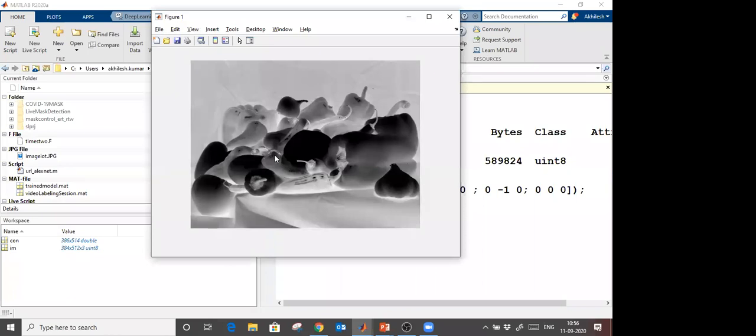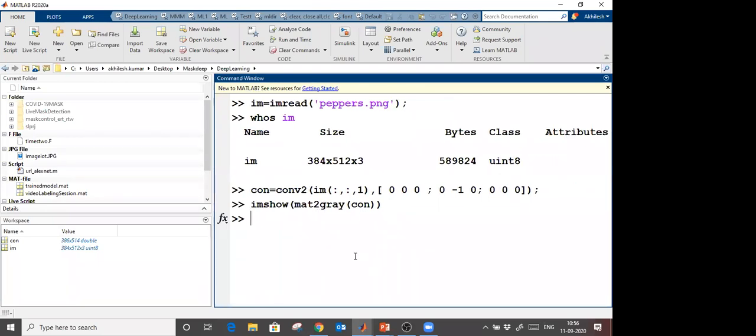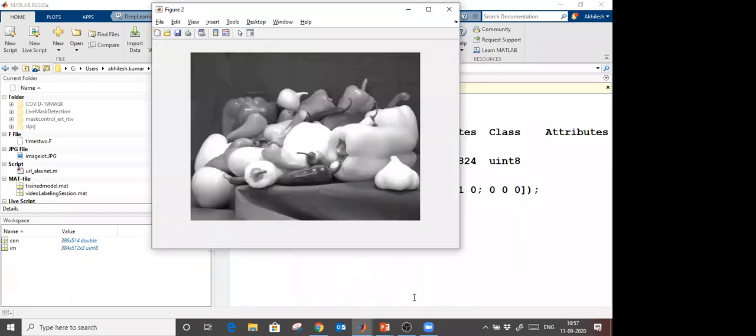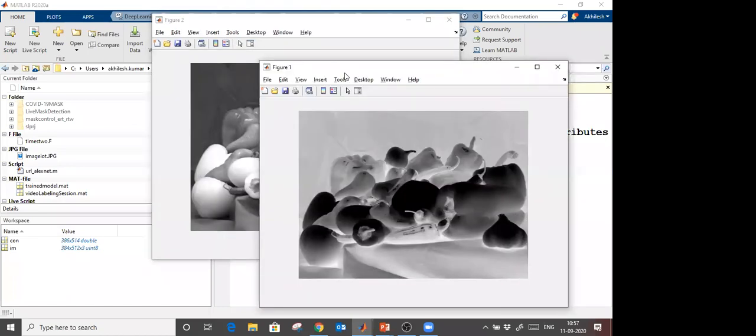So like this, we define different kinds of features. Let's say if you have to detect the edges from the image, this kernel will be 0, 1, 0, 0, minus 1, 0, 0, 1, 0. So that it will detect the edges in that image. And how the original was, let me display in a different figure. Original, the first channel which I am going to take: all rows, all columns, and the first channel, meaning the first matrix. So this is the original image. After convolution, it is converted like this. Like this, CNN works.